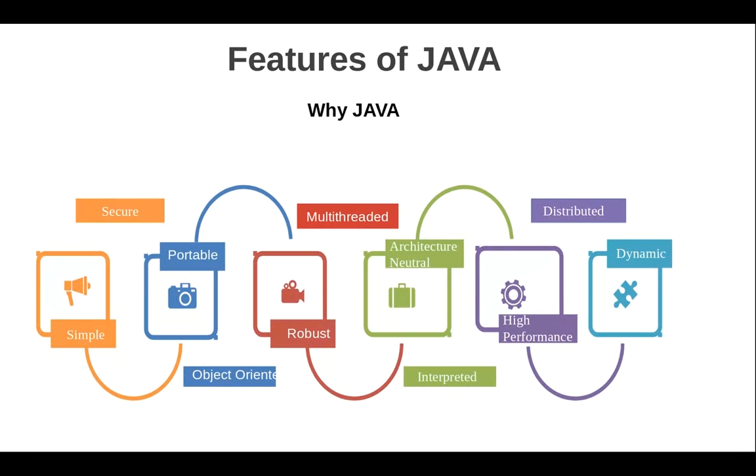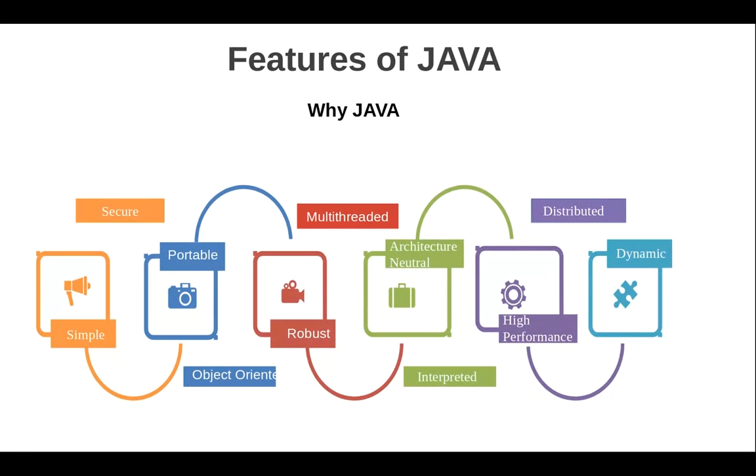And then it is multi-threaded. That is, we can run more than one process at a time, or in an application itself more than one thread can be run at a time, so it becomes faster. And then it's architecture neutral, in the sense that you write once, run anytime, anywhere. So the programs once created can run for a longer time.